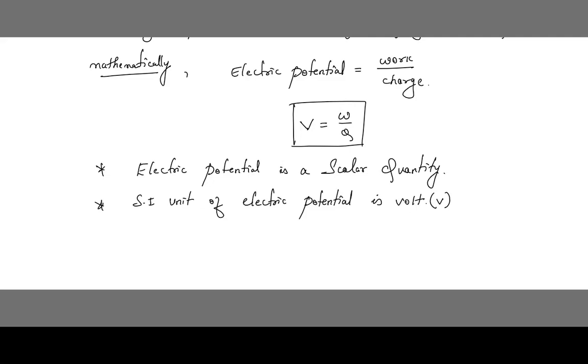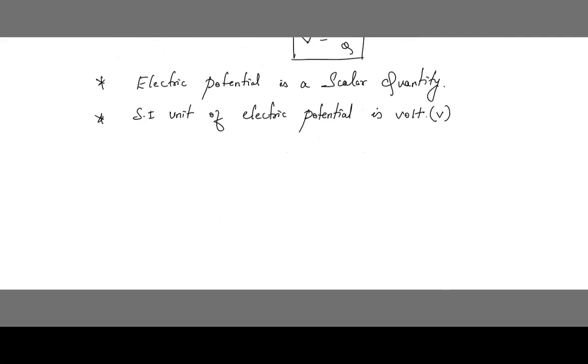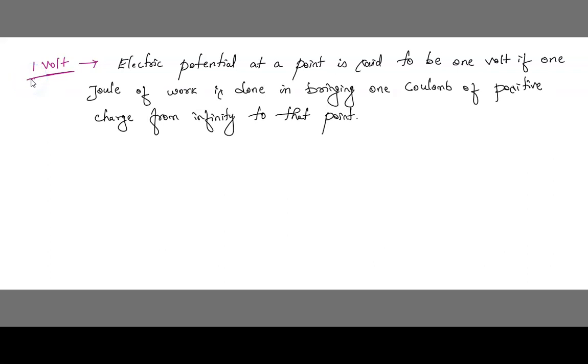This is clear. Now, sometimes they may ask you one more question. It's very important question. What is 1 volt? What do you mean by 1 volt? Okay, they may ask you this question. It's important, children. Definition of 1 volt. So here 1 volt is nothing but electric potential at a point is said to be 1 volt if 1 joule of work is done in bringing 1 coulomb of positive charge from infinity to that point.